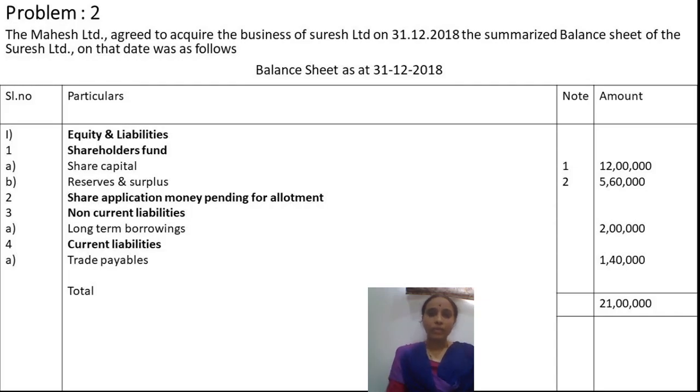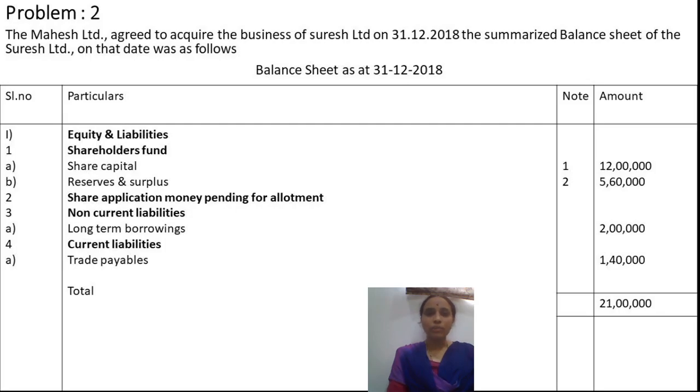Hello everybody. Today we are going to see the problem on mergers and acquisition in the nature of purchase. Previously we have seen all the journal entries to be passed in the books of the transferor company and the transferee company in case of nature of purchase. Similarly, we have also calculated problems on the nature of purchase. We have prepared the amalgamated balance sheet also in the previous session. So in this session, session 47, we are going to discuss one more problem on purchase.